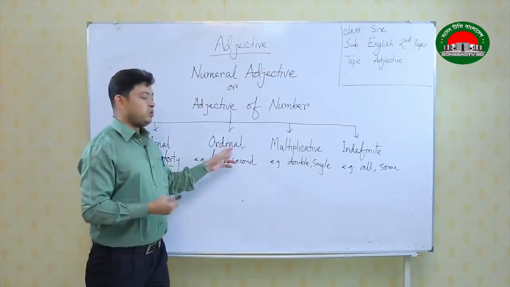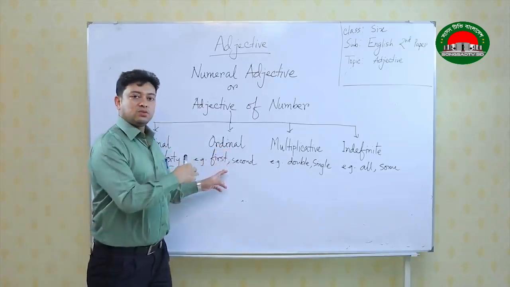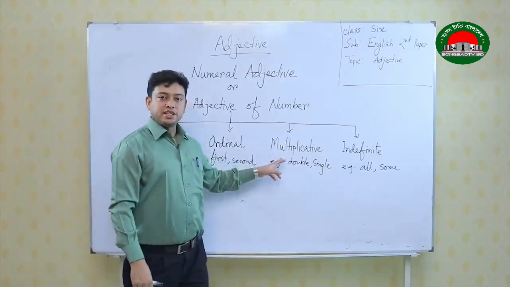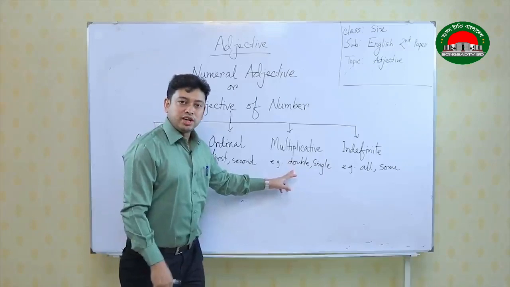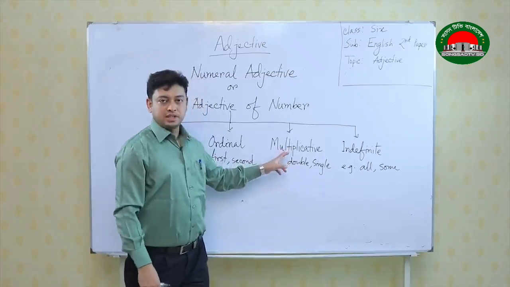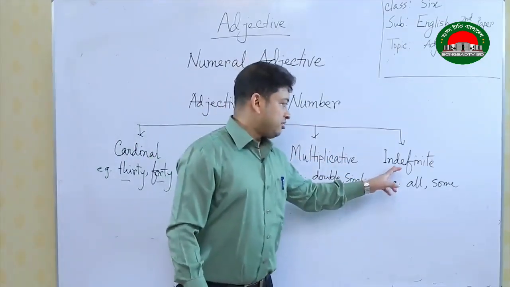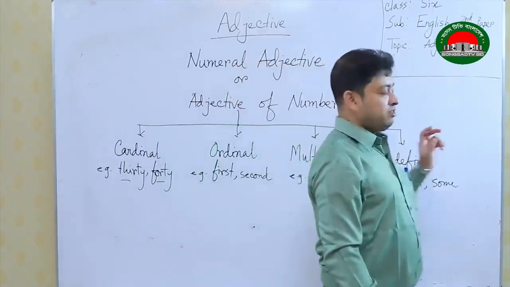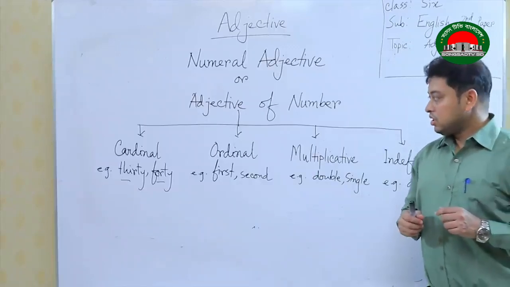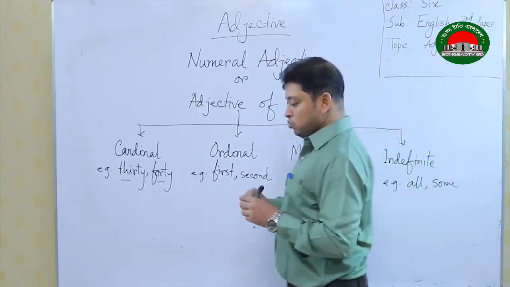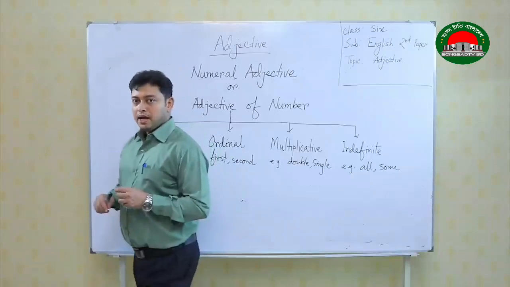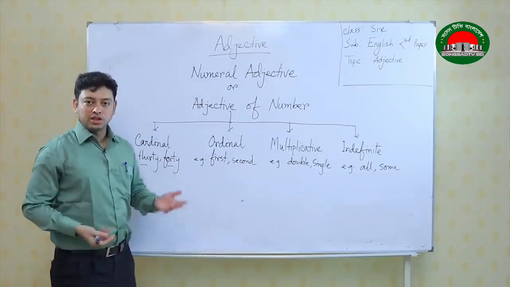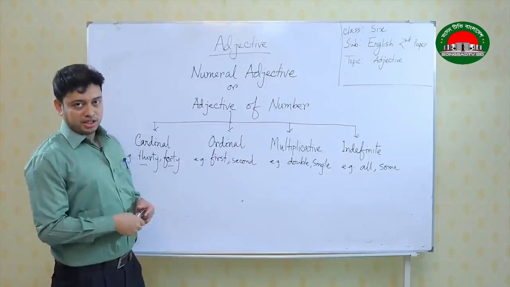Likewise, ordinal, when first is used and if it is qualifying another noun, it becomes ordinal. When we talk about multiplicative, double, when it qualifies another noun, it becomes multiplicative. When all is qualifying another noun, it becomes indefinite numeral. So, the question is, when in the exam any word or any example is given and we are getting words like 30, 40, first or second or double, single, and it is qualifying another noun.